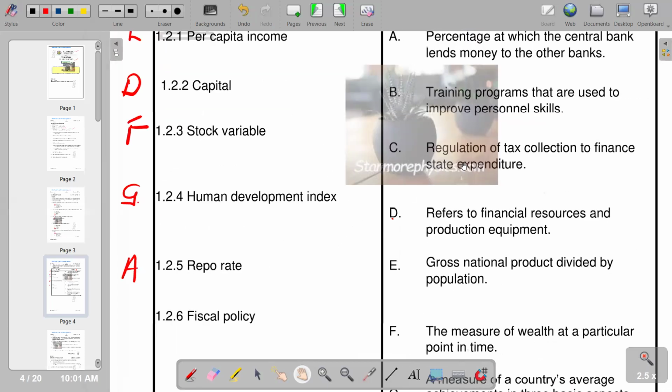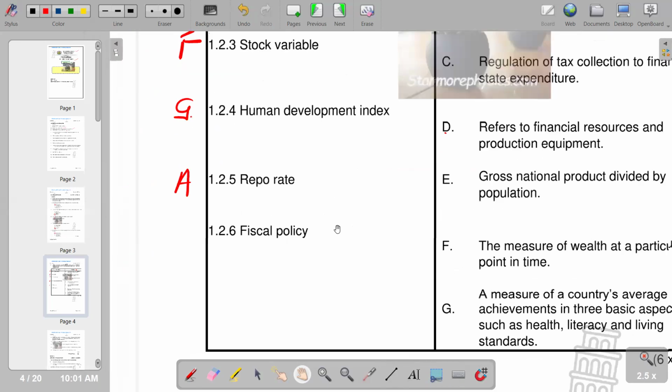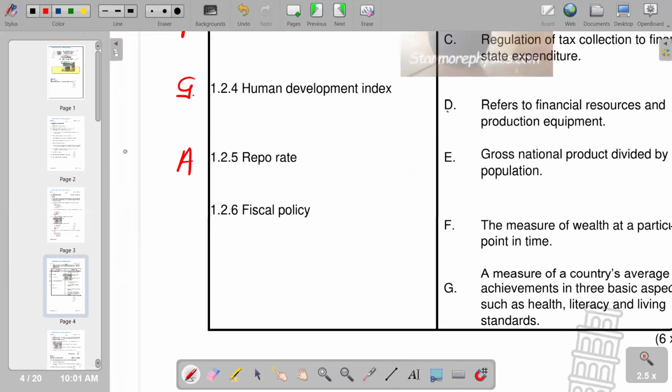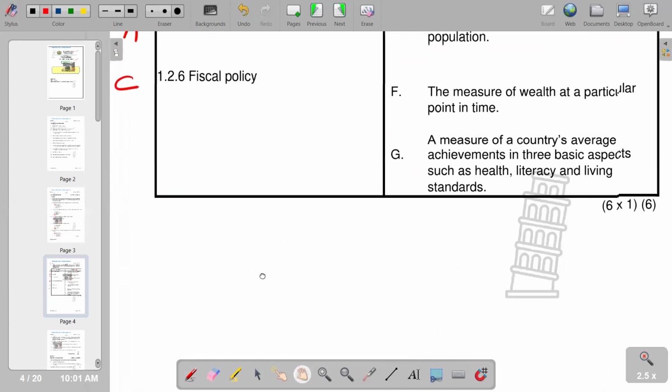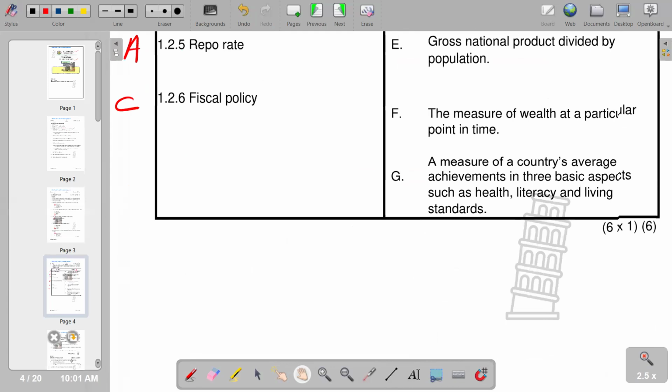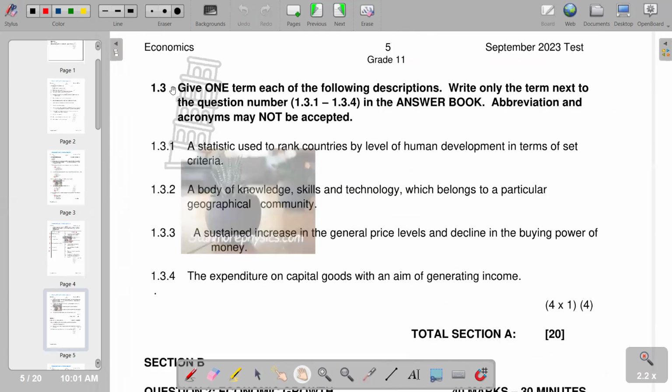So if you go to C, regulation of tax collection to finance state expenditure. So C is the correct response. This is the last part that we have in terms of our matching section. So moving on to the next section, whereby we're going to look at 1.3.